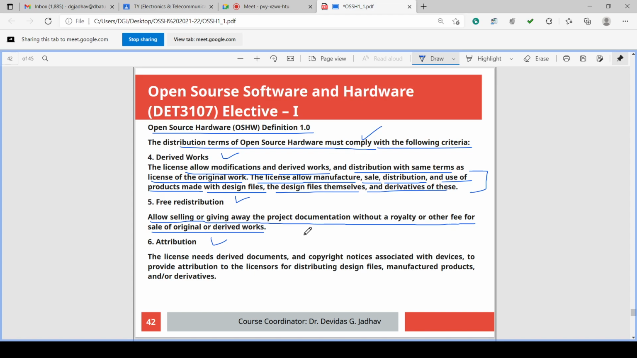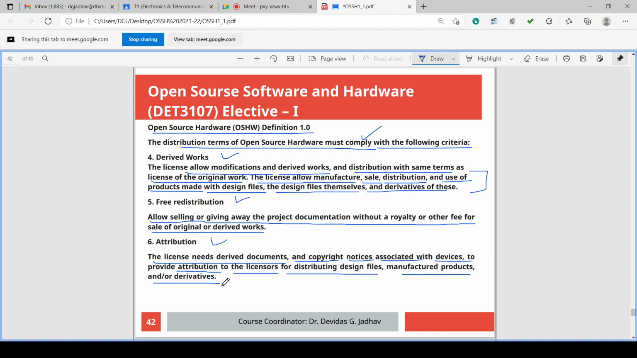So free redistribution is allowed. And the sixth one is attribution. The license needs derived documents and copyright notices associated with the devices to provide the attribution to the licensor for distributing design files, the manufactured products or derivatives.